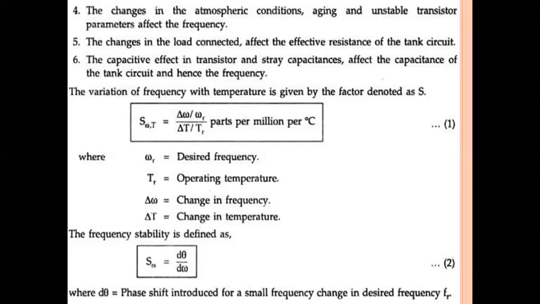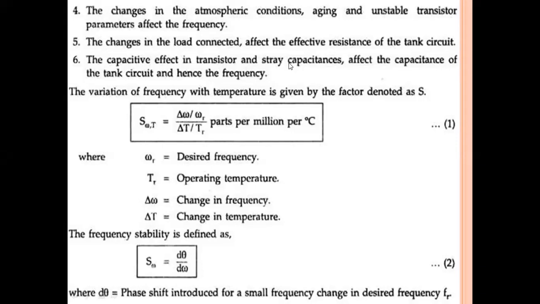That means there is a variation in the temperature, which automatically changes the frequency. And aging means the aging of devices. If you are using the components for a longer time, then also we may face some change in the frequency. And if the transistor parameters are not stable, then automatically the frequency changes. That is the fourth reason.